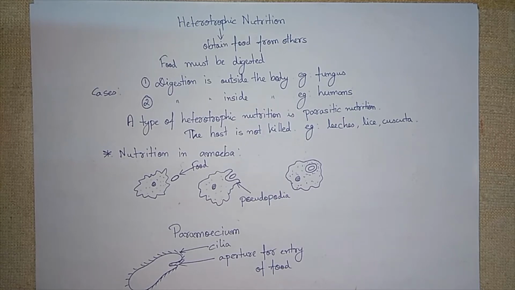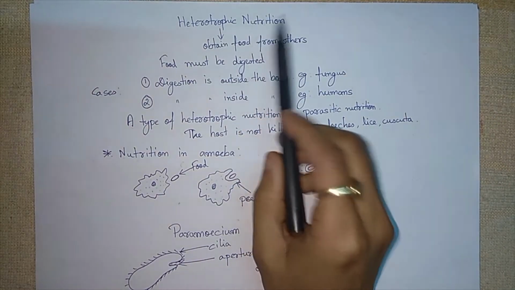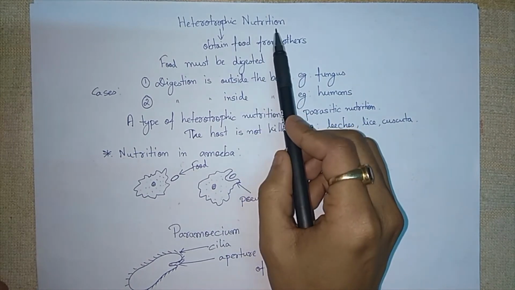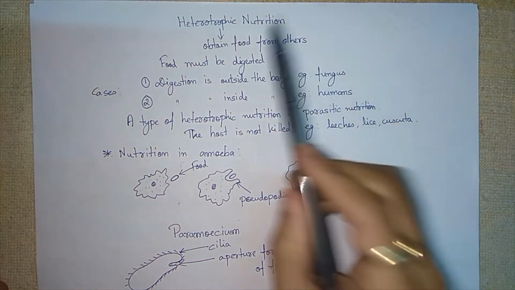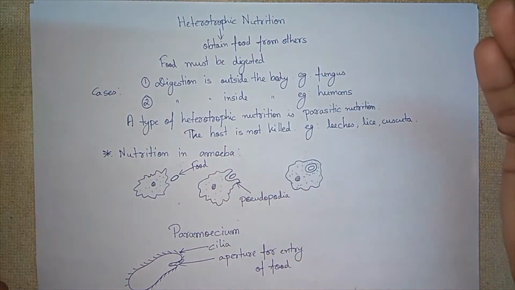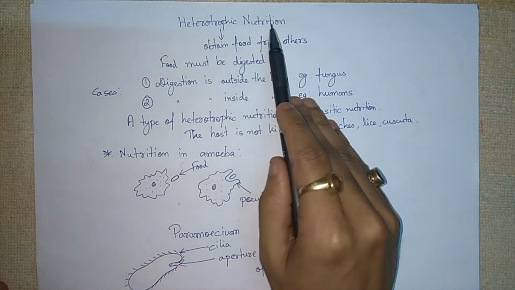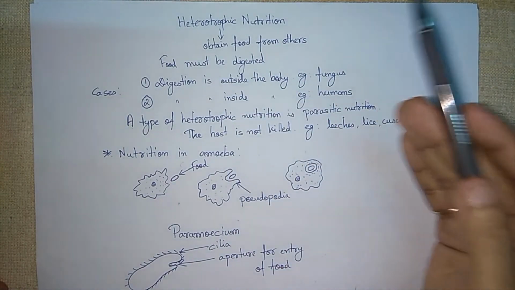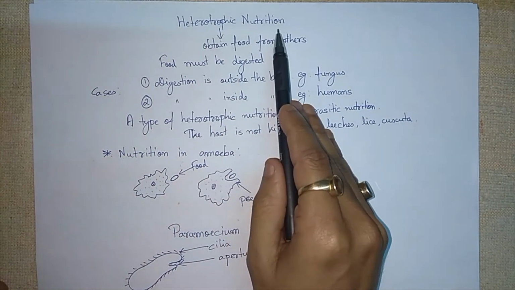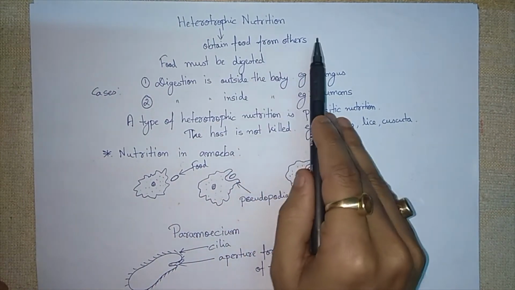Hello friends, in this video we will learn about heterotrophic nutrition. In this type of nutrition, remember, the organism obtains food from others. In the last video we learned about autotrophic nutrition, where the organisms prepare their own food, but in this type of nutrition they obtain their food from others.